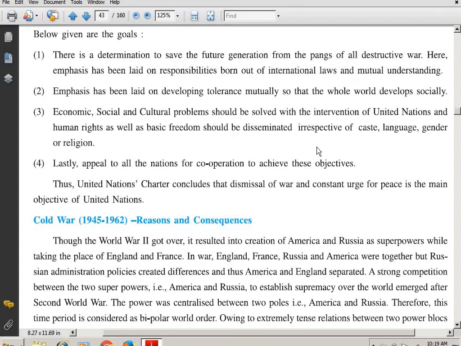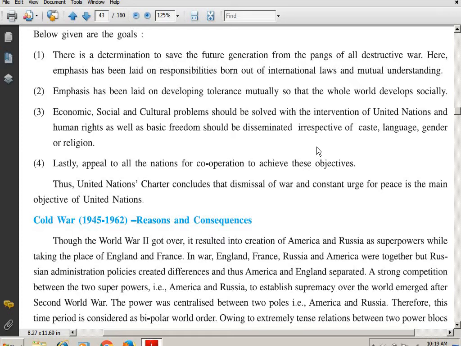laid on the responsibilities, where the laws have been framed internationally by having a mutual understanding. Second is that have the tolerance so that the world can develop socially.